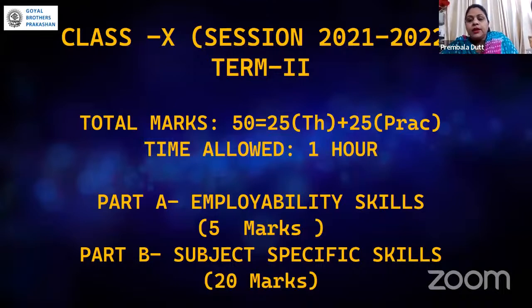So the child may not get a clear idea about which topic to prepare first. My suggestion is to insist that the child go specifically for part B first, because it carries more marks, it is of 20 marks, and it is not that difficult or time-consuming for a child to understand. So first of all, they need to go with part B to prepare for the exam.